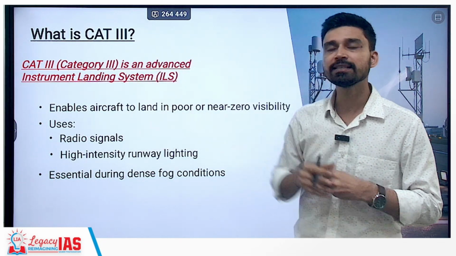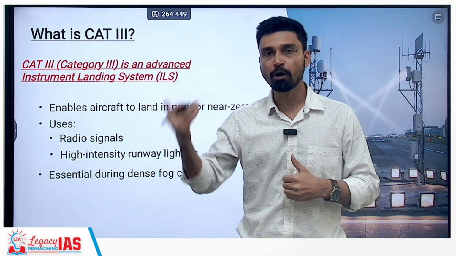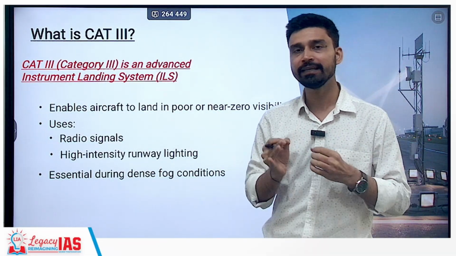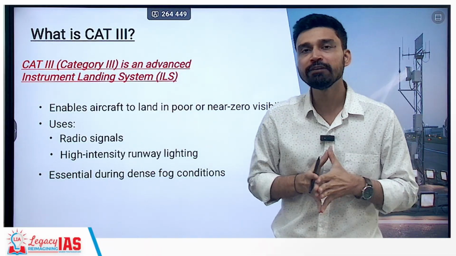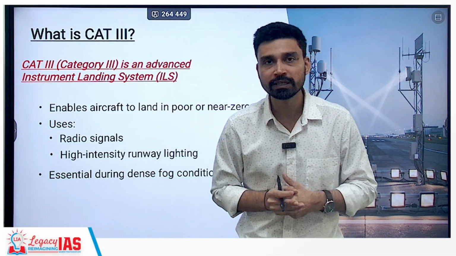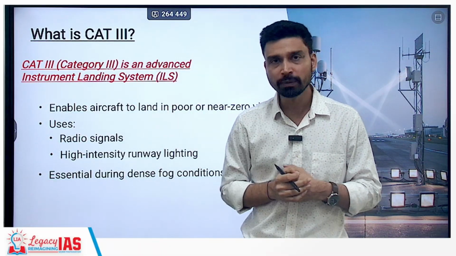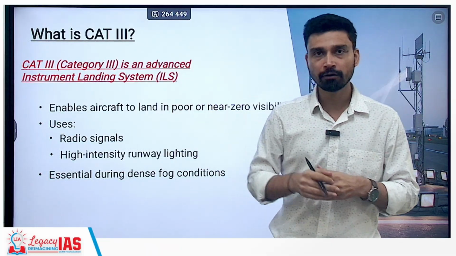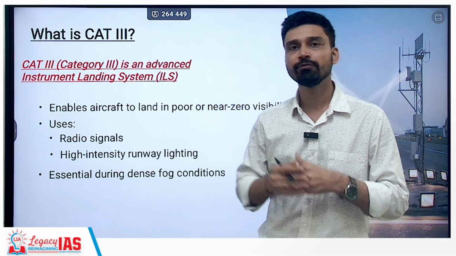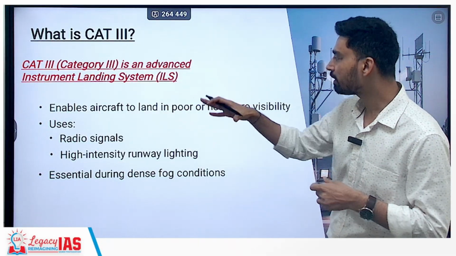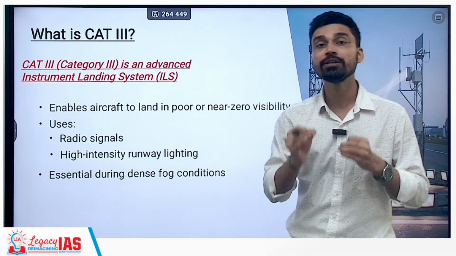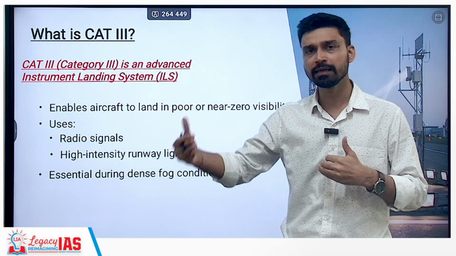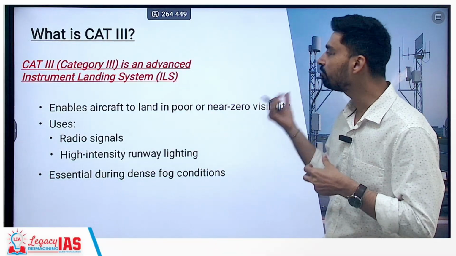Now, in this context a very popular term being used these days is Cat 3. Cat 3 is simply short for category 3, which is believed to be one of the most advanced instrument landing systems. Instrument landing system here means that with the help of certain instrument technology, a pilot is able to land the aircraft without having any problem. It enables the aircraft to land in poor or even near zero visibility, because category 3 itself is divided into category 3A, B and C, which is used depending on how bad the visibility is.